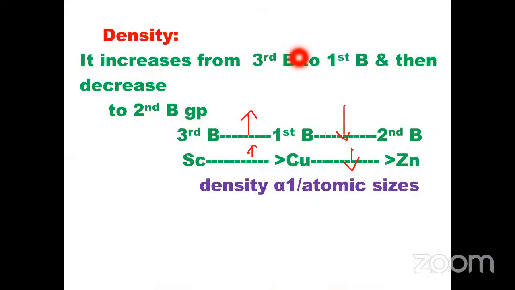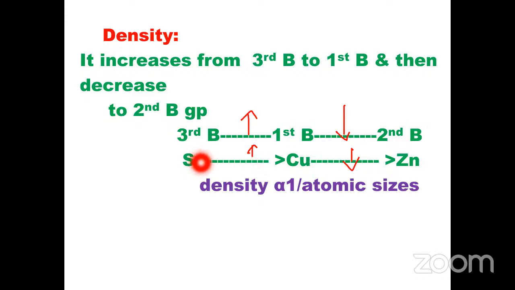Then density. What about the density? It increases from the third B group to the first B group elements, and then decreases to the second B group. Density increases from the third B group to the first B group, and then from the first B group to the second B group it decreases. The third B group is scandium, and the first B group is copper. That means from scandium to copper.